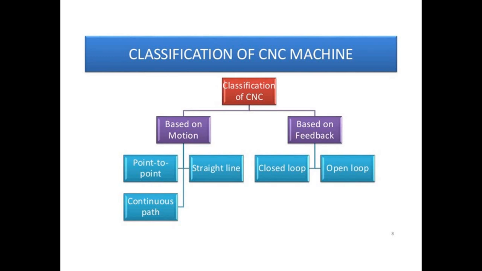Feedback control has two types, closed loop and open loop, and based on the motion, there is point to point control, straight line, and continuous path. Based on the axis, machines are also divided into 2 axis, 3 axis, and 5 axis machines. Also based on the type, that is hydraulic type and pneumatic type, these machines are classified.